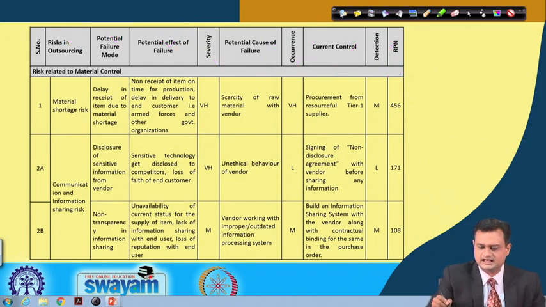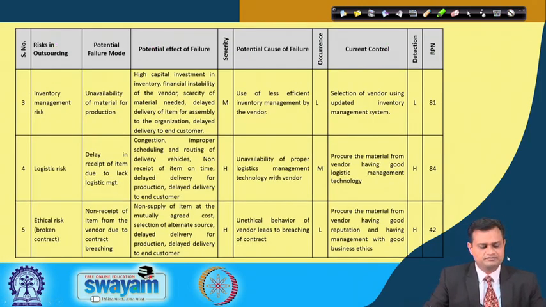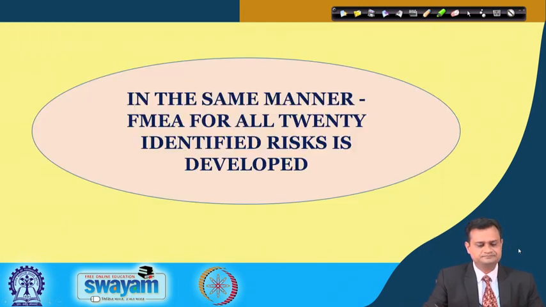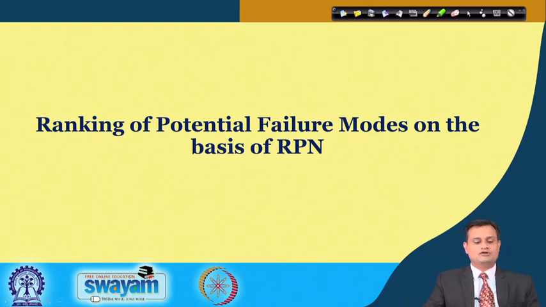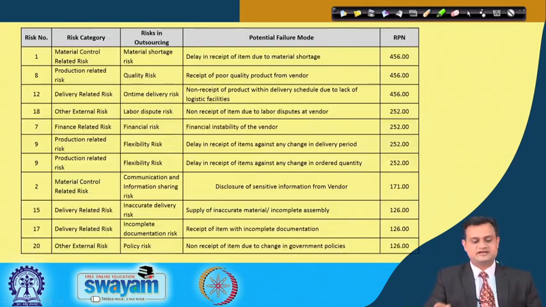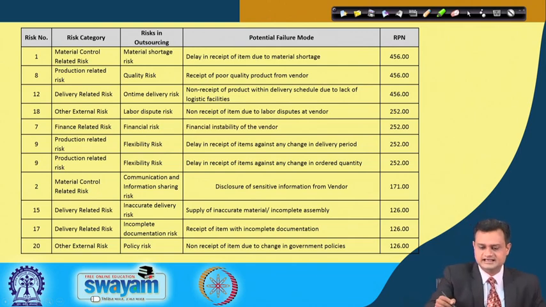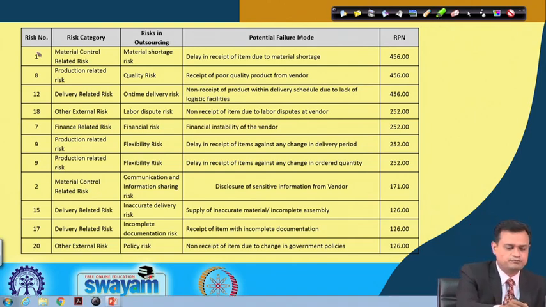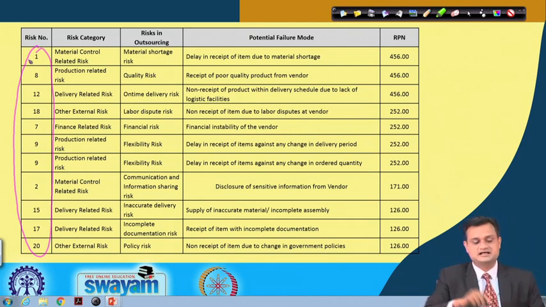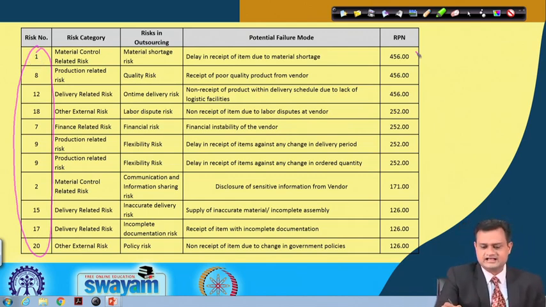So with this I can develop this for all the 20. I have not put the entire table, but for all the 20, this kind of risk management plan is developed. Now you rank the potential failure modes based on the RPN. What you can see here is that I have put the risks, these are the risk numbers, not the priorities, as per their RPN value.